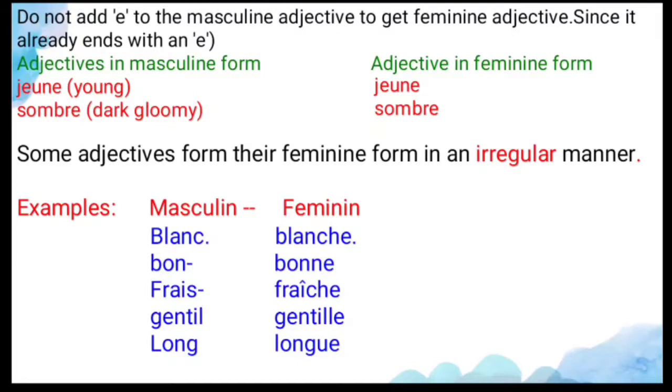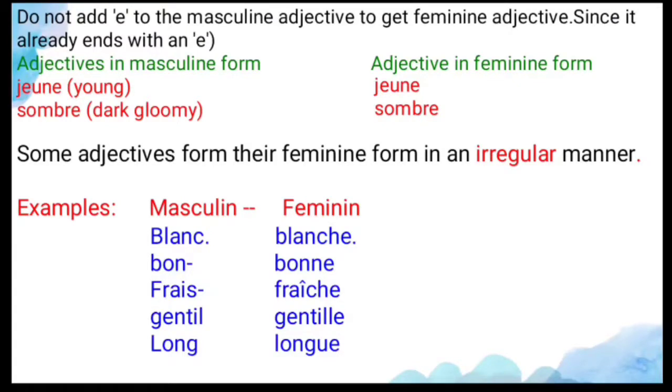Let's see the first one. Blanc, it ends with c. So these are the irregular adjectives. For the irregular adjectives, the spelling will be changed. See, blanc means white, and when you are changing it to the feminine form, it will become blanche.